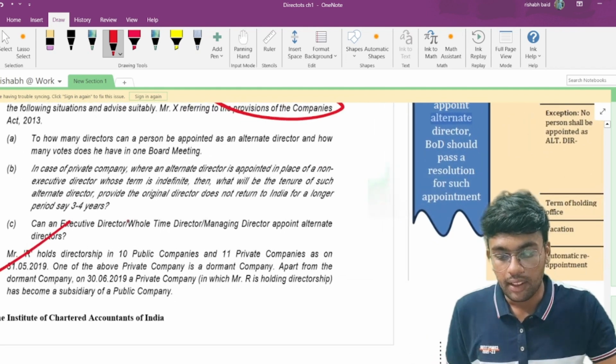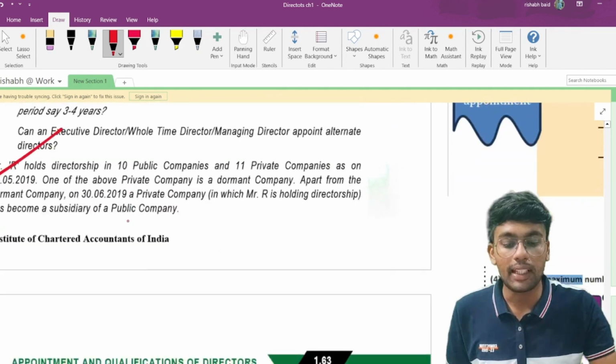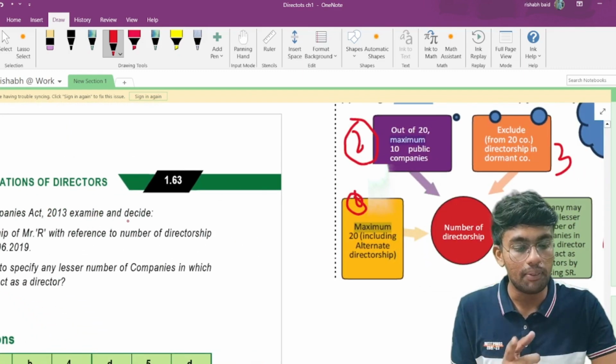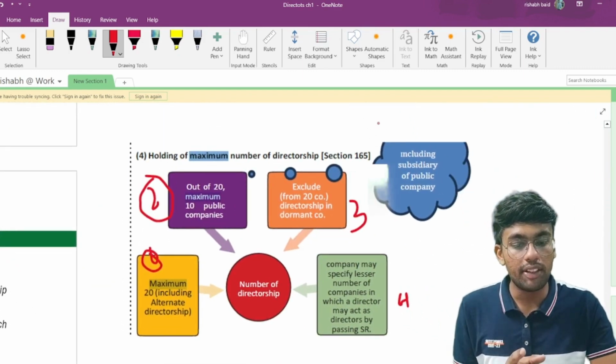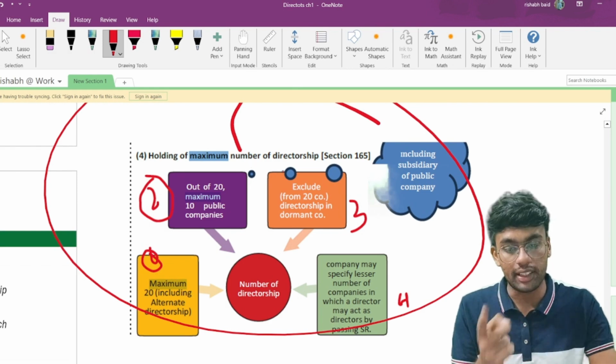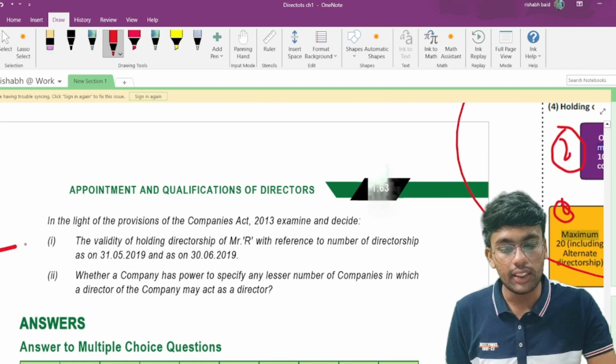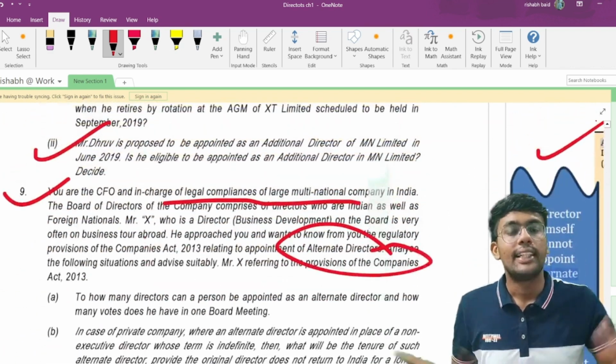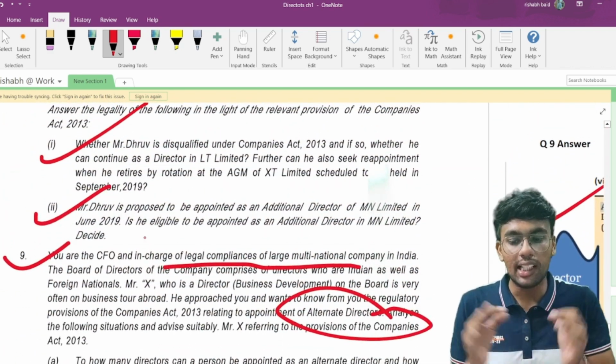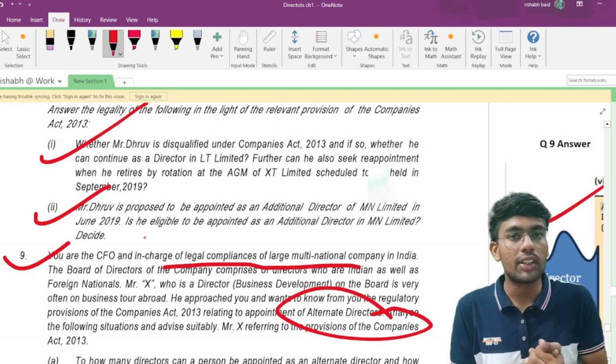Question number 10. Mr. R holds directorship in 10 public companies, out of a total of 20 public directorships. Again, this was discussed. This provision we have discussed in detail just now, in one of the earlier questions. So if you answer this question, you will be able to answer this as well. That's all. All questions we are done with for the directors related chapter.